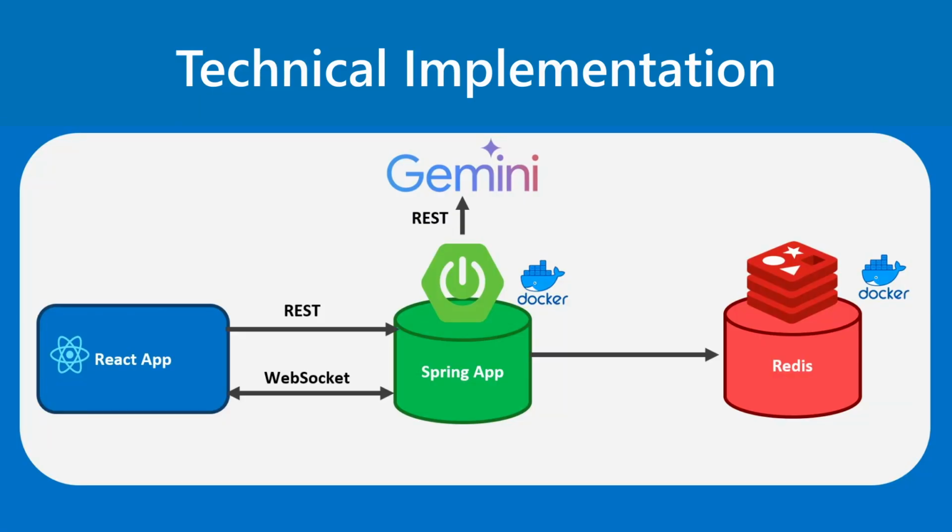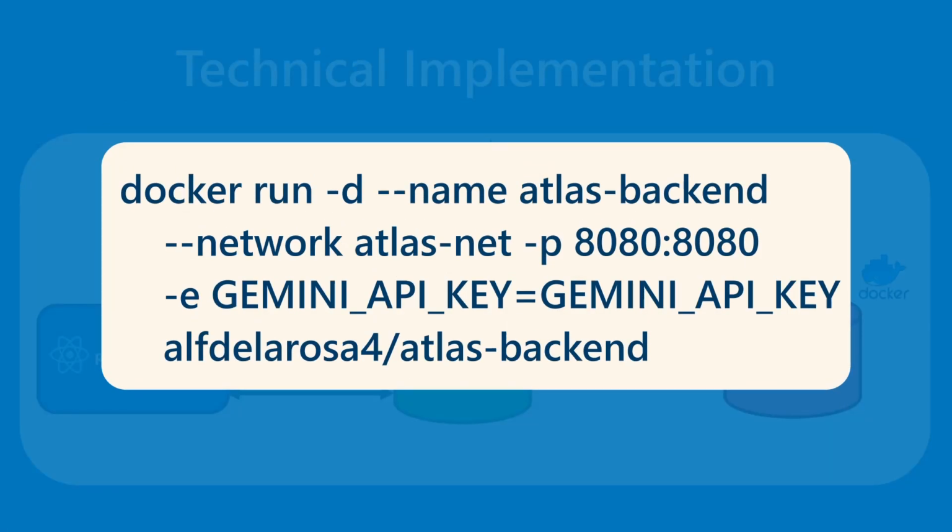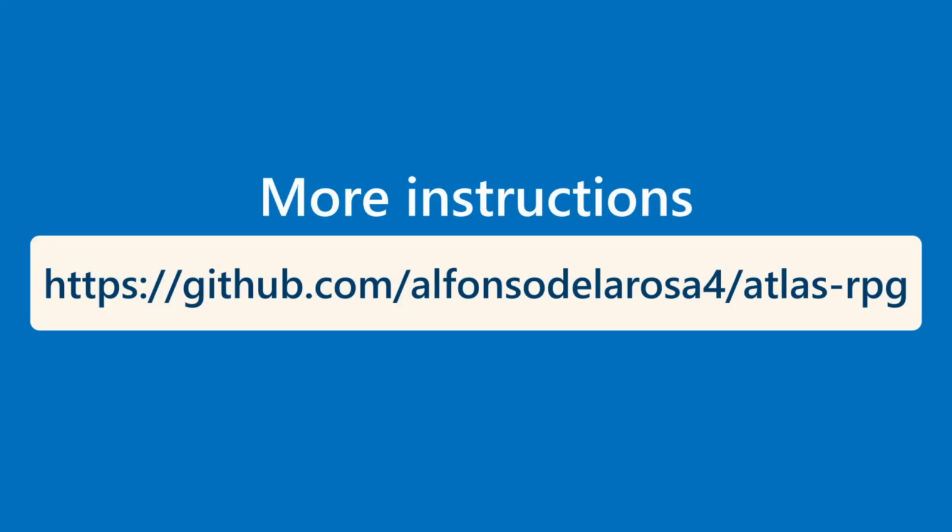The project uses the following technologies. The front end uses React, the back end uses Java Spring, and the game data is stored in Redis. I containerize the backend as a Docker image so that other users can run the backend with the Gemini API key without installing Java and Gradle. More instructions can be found on the GitHub repository.